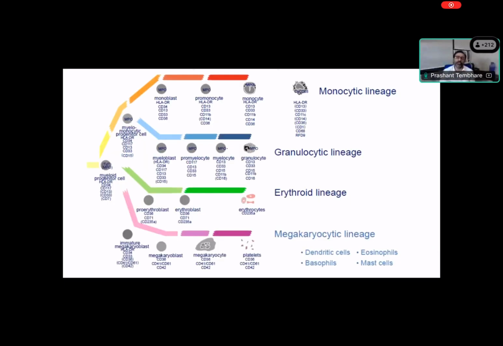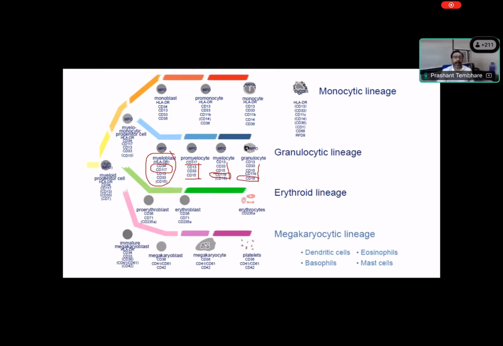I'll show you next how these different lineages can be studied by using different markers. This slide shows the expression pattern of different markers. You can see what are the different markers which are present in myeloid, promyelocyte, granulocyte. The myeloid blast has HLA-DR, CD34, CD117. The promyelocyte also has some CD117, but now CD15 is available. At myelocyte level, we have additional markers, CD11b. At granulocyte, we have CD16.